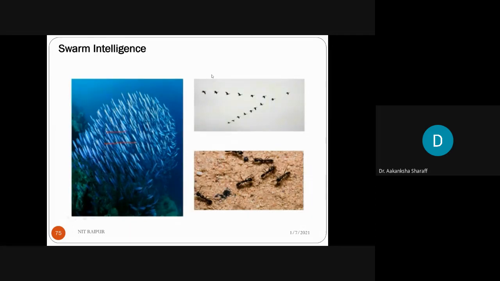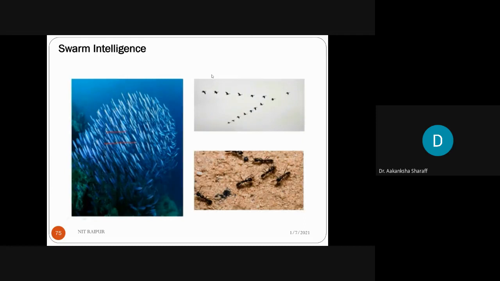Why did this word intelligence come? Because the birds are searching for their food, and when the food is reached by one bird, she will make a sound and call the others so that the other birds will also get the food. This is the main motive behind swarm intelligence.